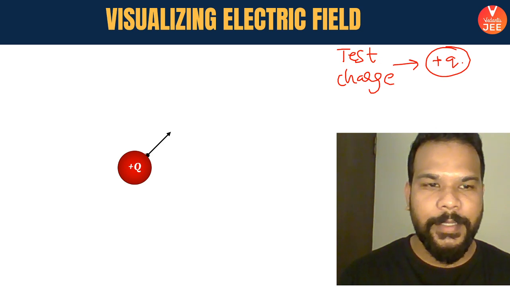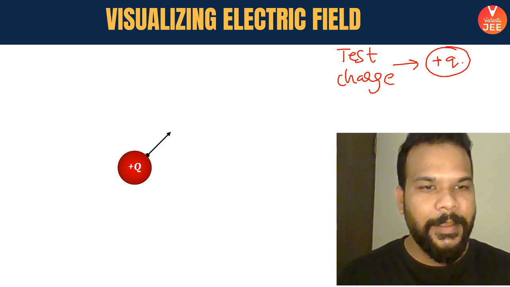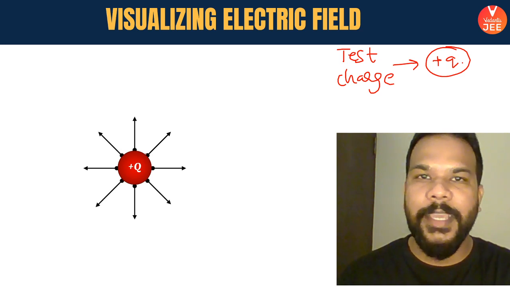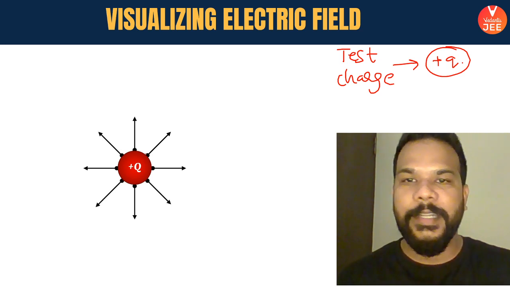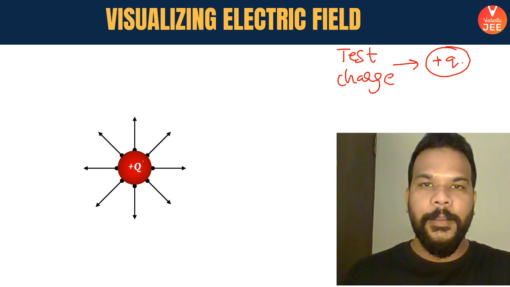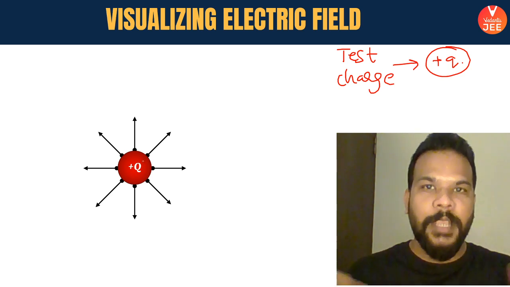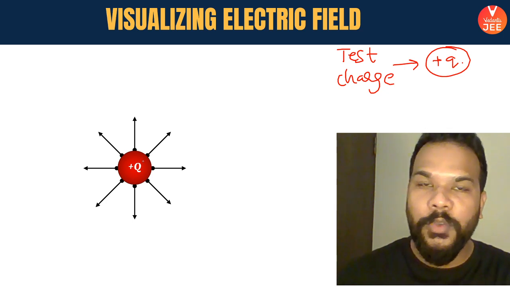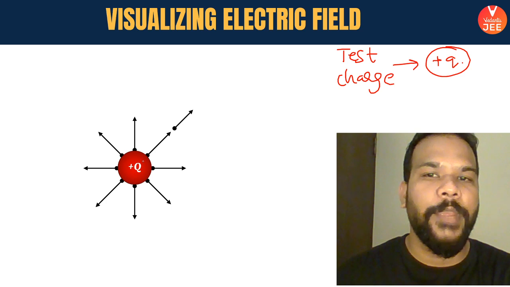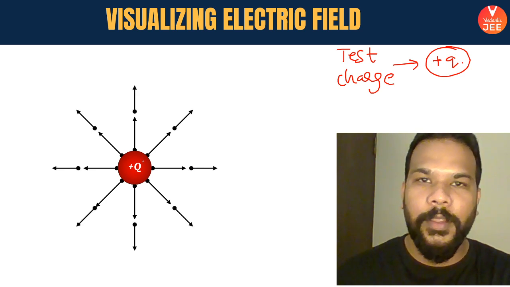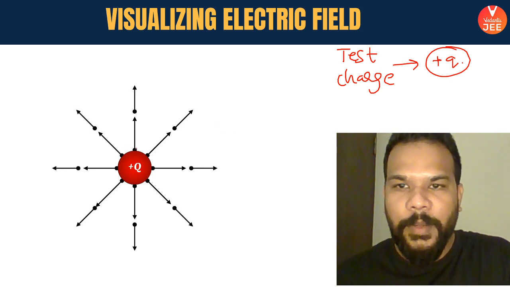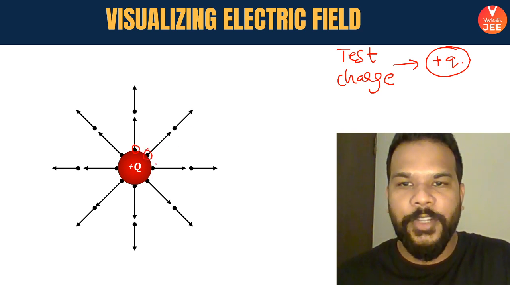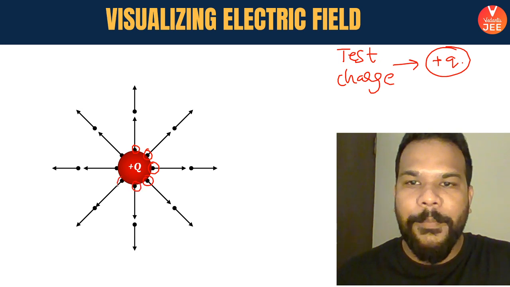Come on guys, quick. It will be repelled, right? So that is how the direction of the force which will be experienced by small q charge is represented in the diagram. What you see here, that small q charge is being pushed away by the capital Q charge. So because of that, small q charge, wherever you place, it will be taken away like this. Yes or no? Wherever you will place it. If you will place it here, it will be taken here. If you place it here, it will be taken in the direction accordingly away from the capital Q charge.